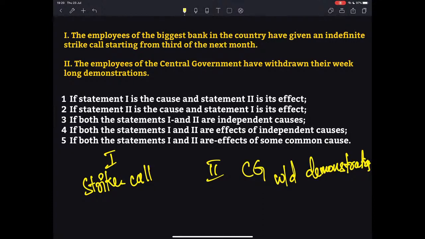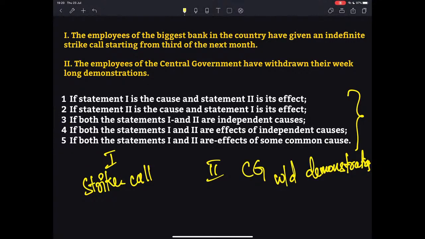Once again, our job here is to identify if there exists any relationship between the two. If you think there exists a relationship between the two, then you will have to see which of these options will be ideal in that case. So now we have one answer. Once again, Dhanush has answered and he says it is option 3. Let us see which option it is.